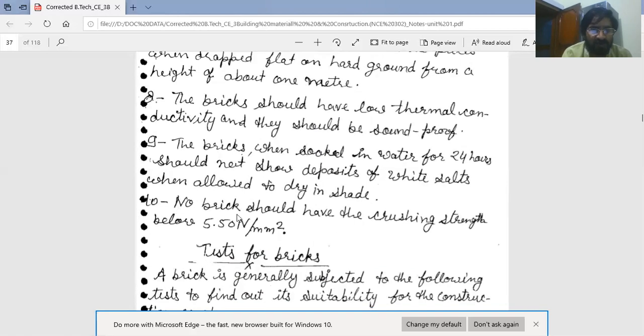And the last property of brick is that no brick in the category of good quality bricks should have a crushing strength below 5.5 Newton per millimeter square or 55 kilogram per centimeter square. Good quality brick should possess a compressive strength above 5.5 Newton per millimeter square.